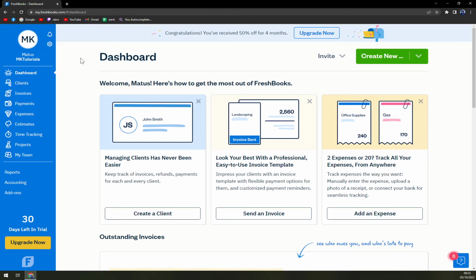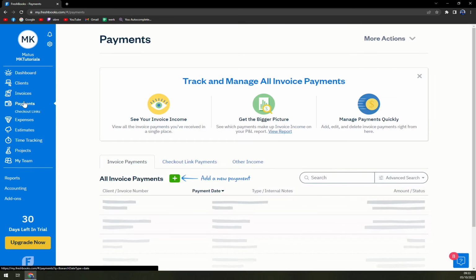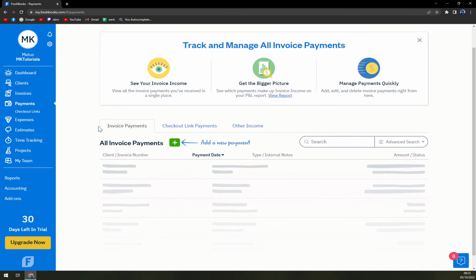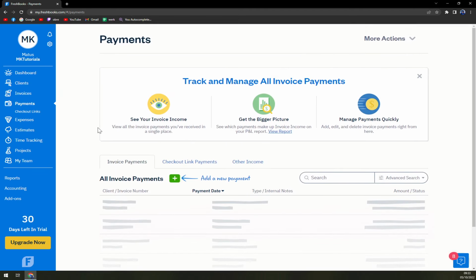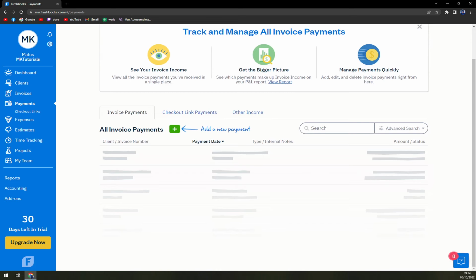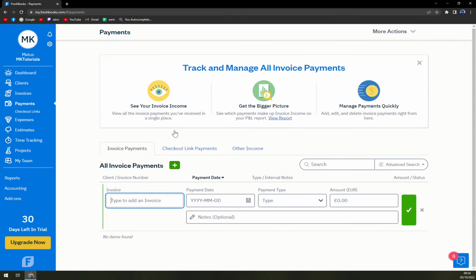I really like FreshBooks because everything you really want to do inside of FreshBooks is quite easy. So all we have to do is focus on our left sidebar, the blue bar on the left side, and there is payments. I'm running this new fresh account, so I can easily show you how it's all done. So even if you're new into it, it's also intuitive. So all invoice payments, and we're gonna click and add a new payment.